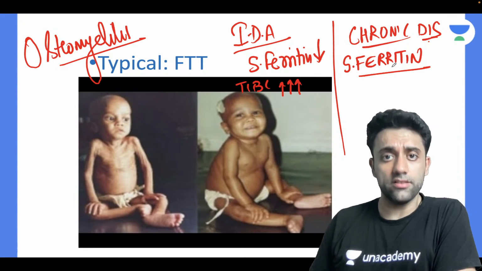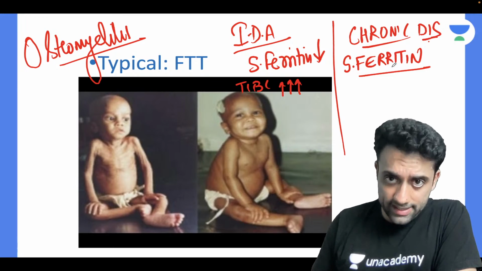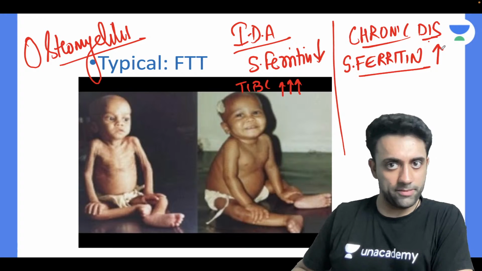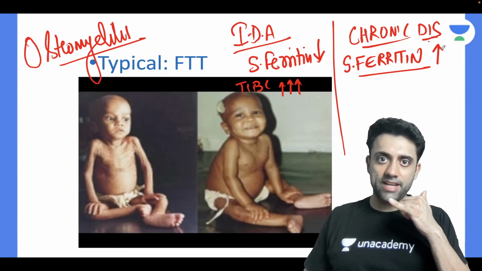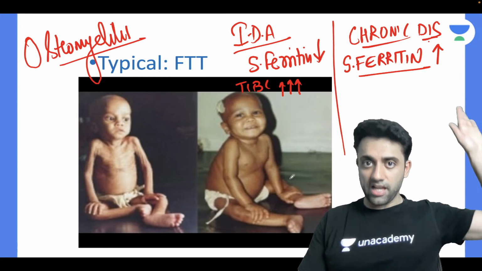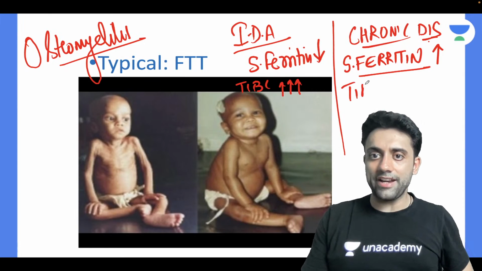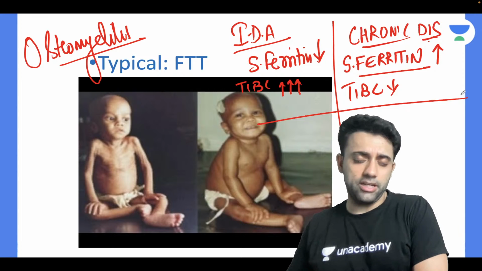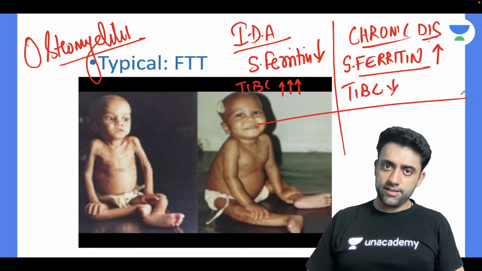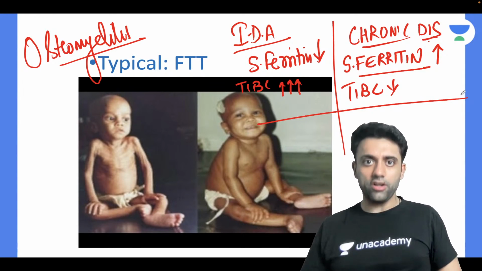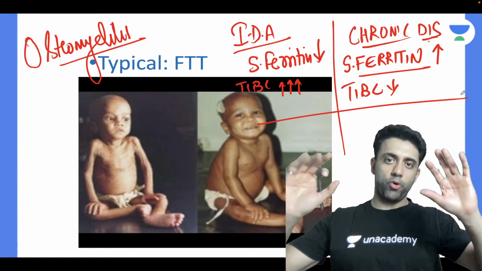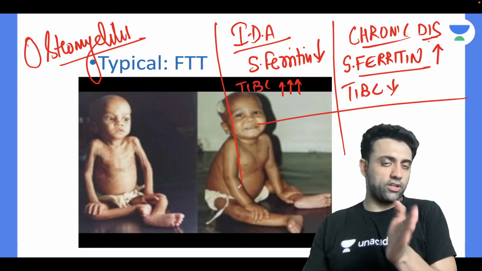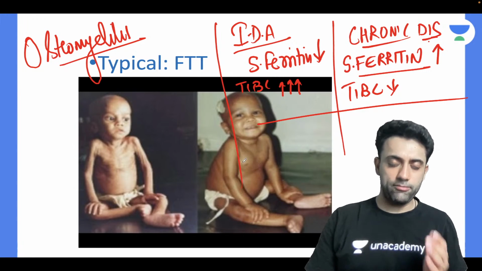So if I have a chronic disease or osteomyelitis, my serum ferritin will increase. The increased serum ferritin will tell the TIBC people, we are too much, please decrease our production. So total iron binding capacity will decrease. So the differentiating point is that serum ferritin decreases in iron deficiency anemia, whereas in anemia of chronic disease it increases. This is a very important point. And the opposite is TIBC. And Mentzer index is not used for differentiating iron deficiency anemia from anemia of chronic disease.